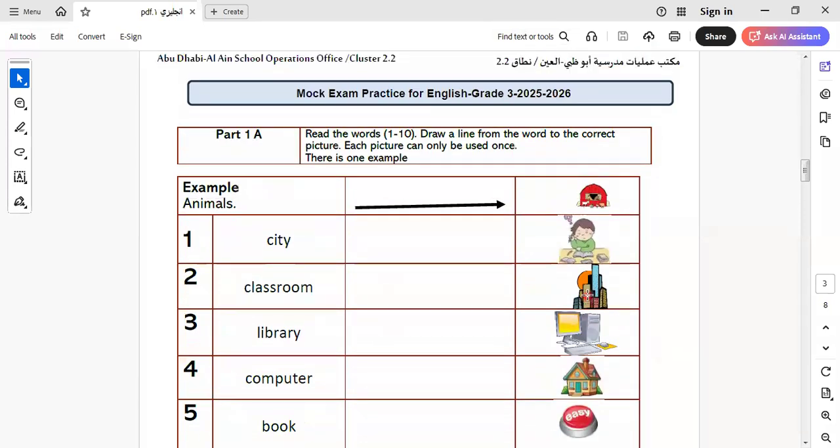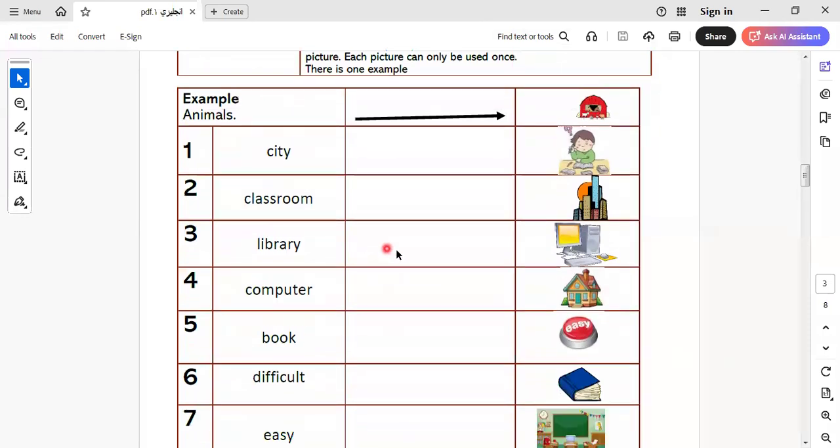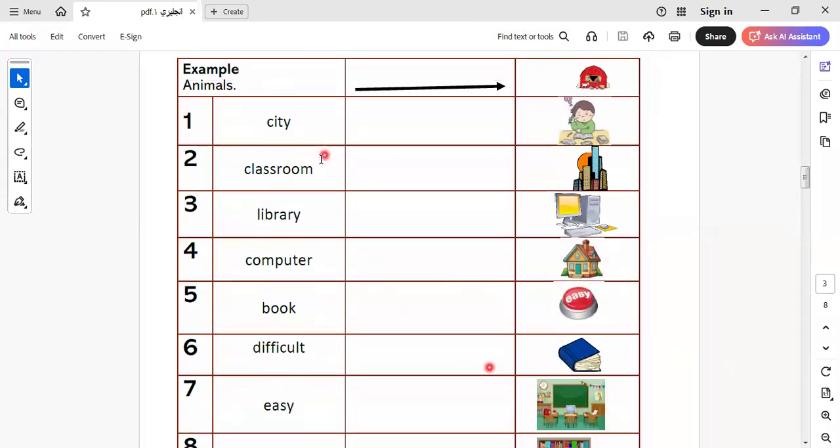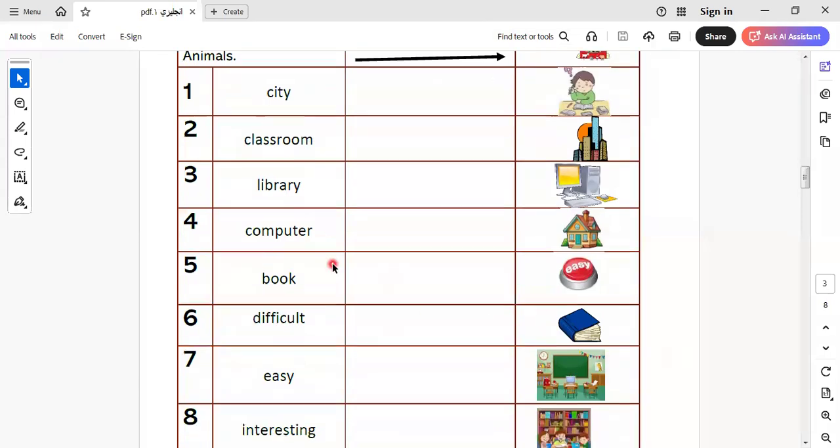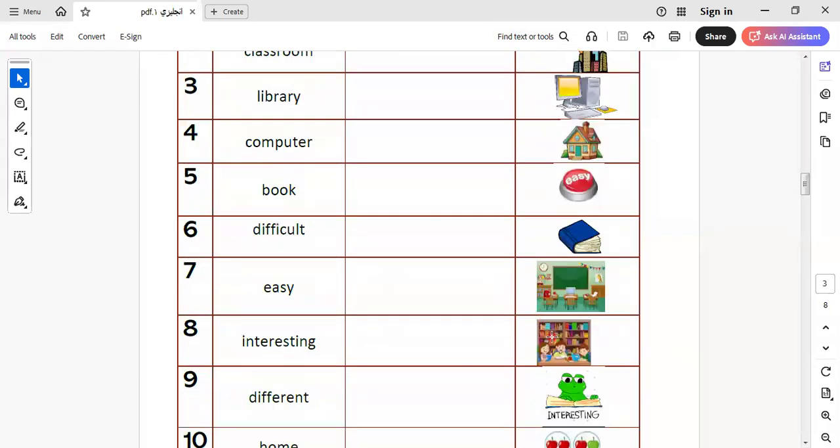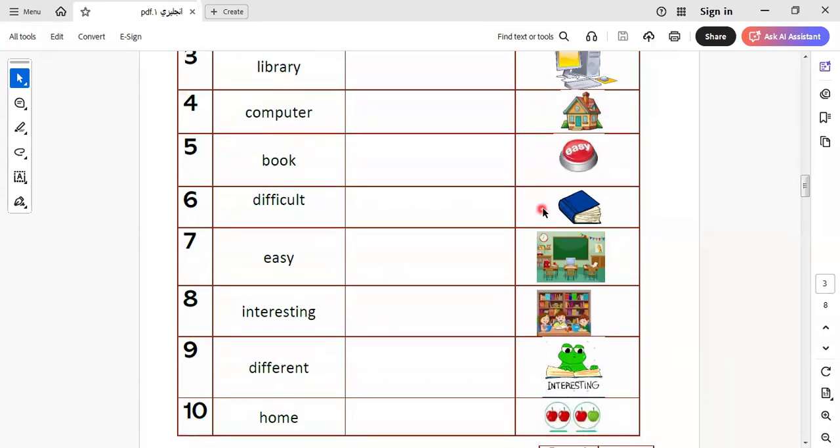Which one is SETI? This one. So I select SETI by this picture. Next one, it will be here classroom. Which one is classroom? This one by this one. Here is library. Which one is library? This one by this one. Book. Which one is book? This book by this book.